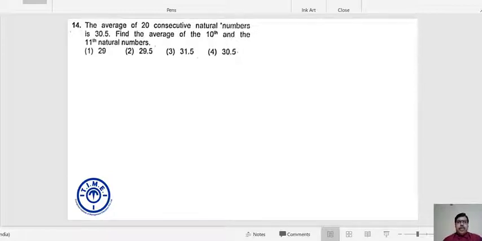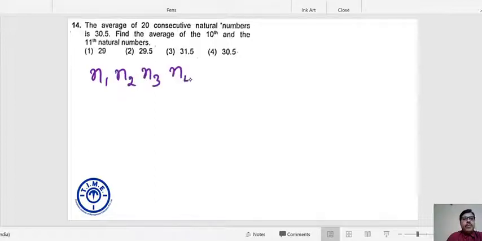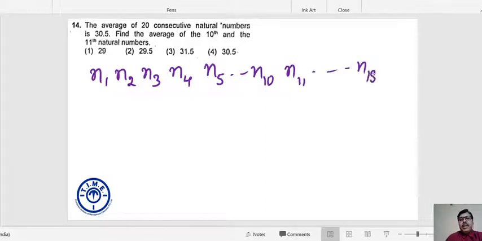Now, the average of 20 consecutive natural numbers is 30.5. Find the average of the 10th and 11th number. So if there are 20 consecutive natural numbers, we have an AP in which the number of terms is 20, right? N1, N2, N3, N4, N5, and so on, N10, N11, and N18, 19, and 20.